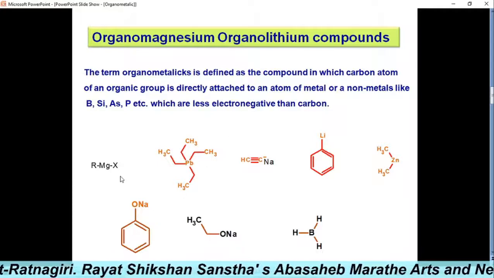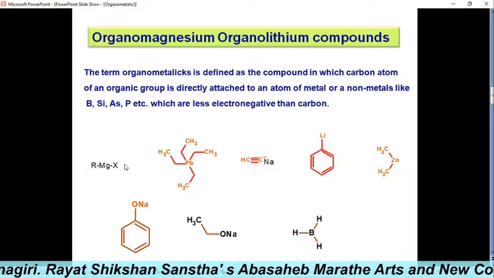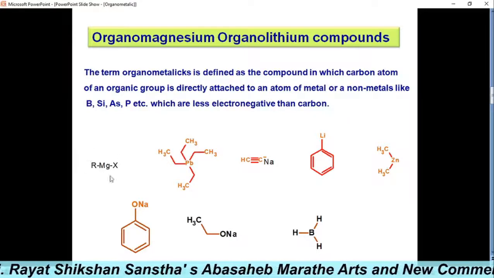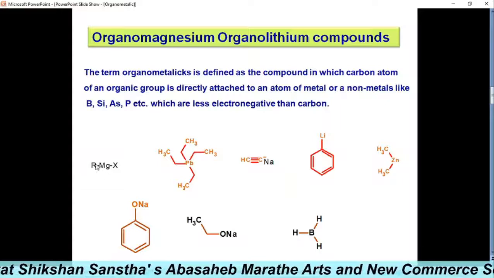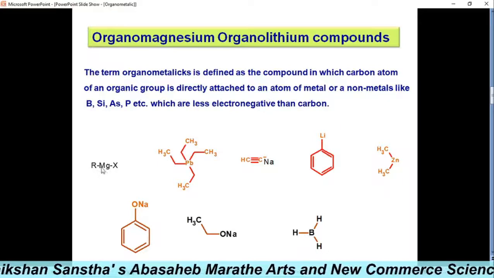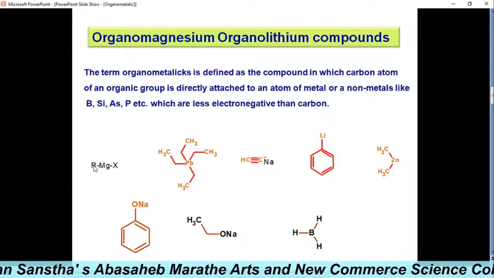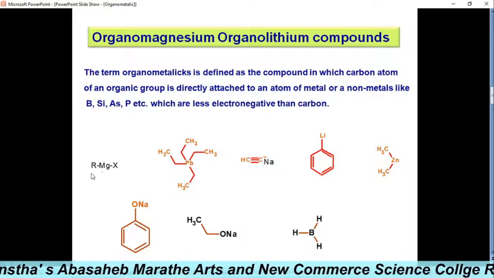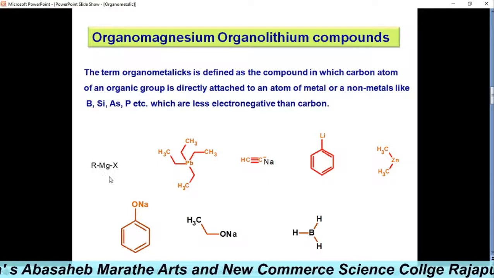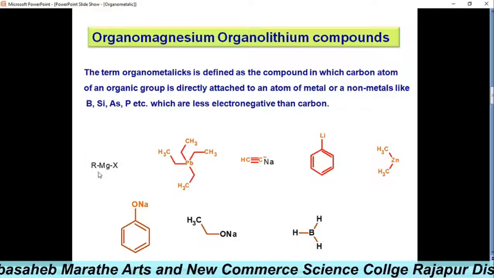For example, RMgX. So magnesium is a metal and R has some carbon which is directly attached.